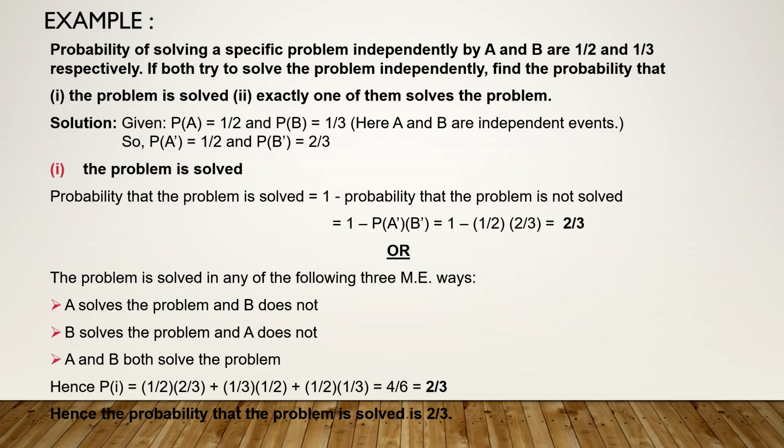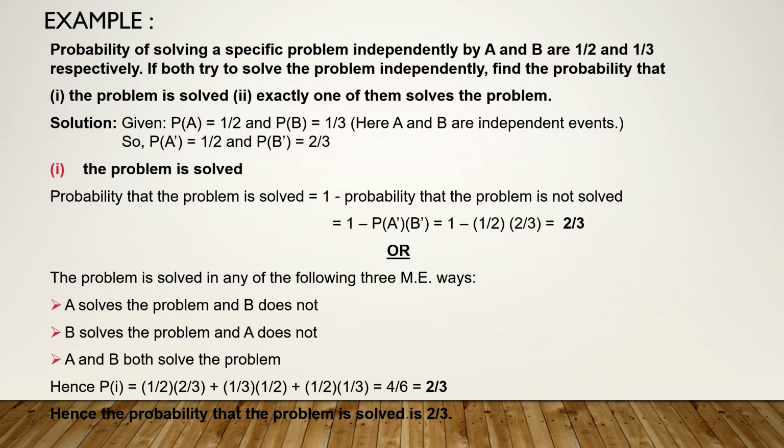Now the next example: the probabilities of solving a specific problem independently by A and B are half and one third. If both try to solve the problem independently, find the probability that the problem is solved. So first, what is given to us? P of A is half, P of B is 1 by 3, because these are independent probabilities of A and B solving the problem. So what will be A complement? 1 minus half is half. And what will be B complement? 1 minus 1 by 3, which is 2 by 3.